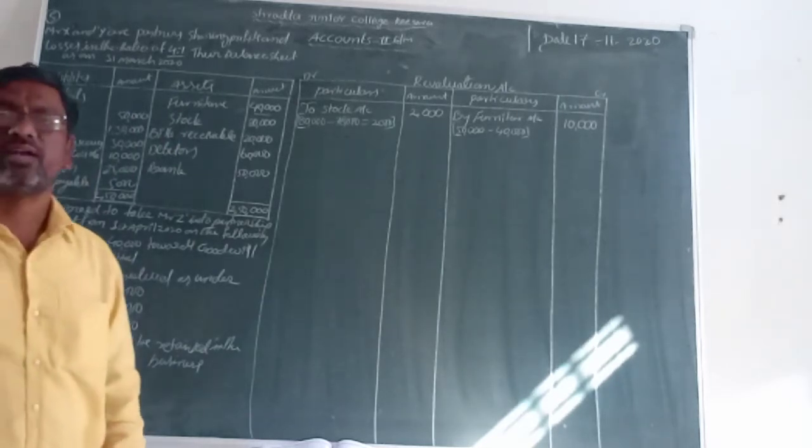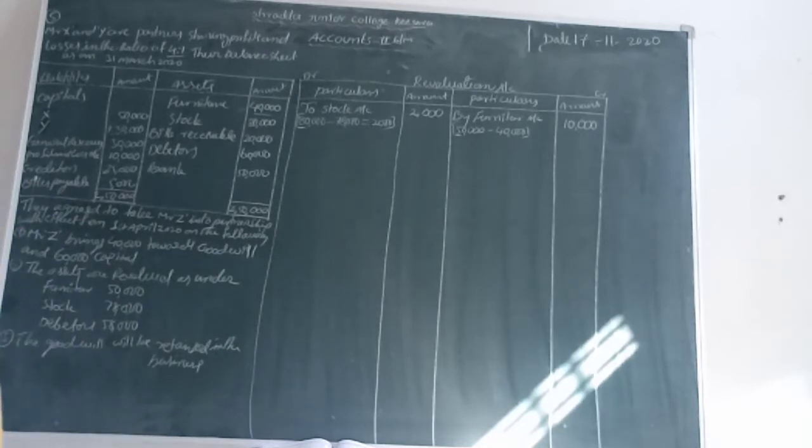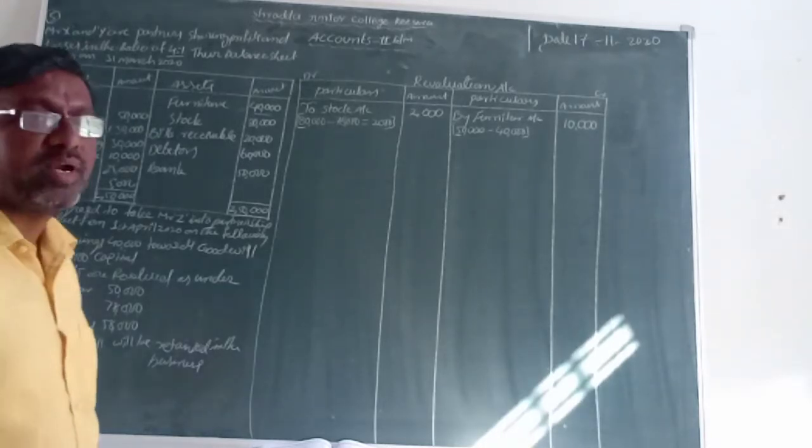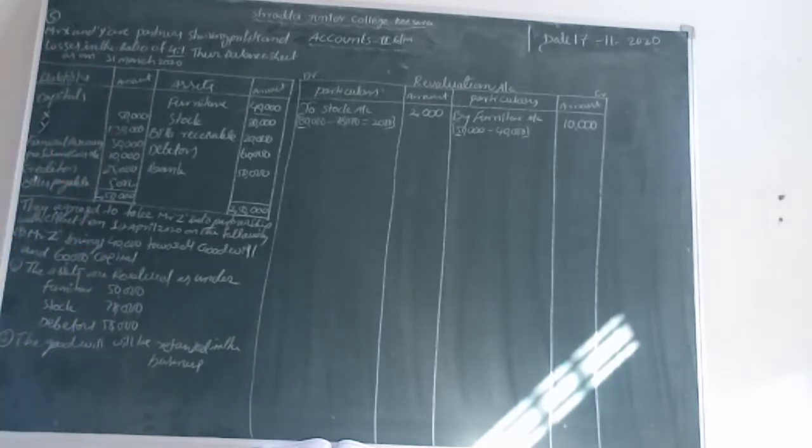Now next one, we are going to debtors. Debtors value is given as 58,000. The previous value is 60,000 rupees. So the present value is 58,000. Here also debtors value is decreased. That's why we can record it on which side? Debit side. So how can we record that?